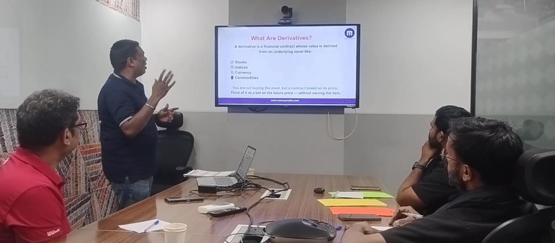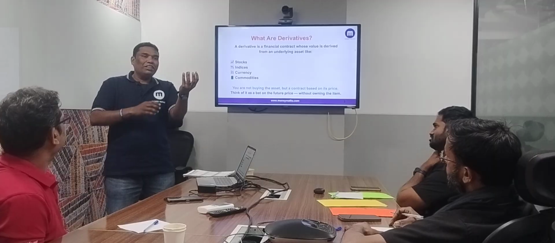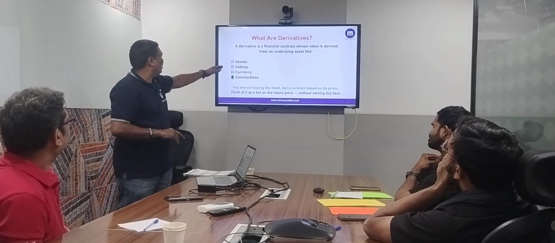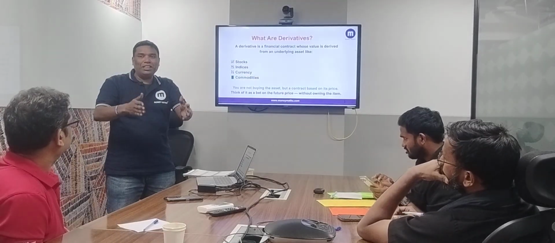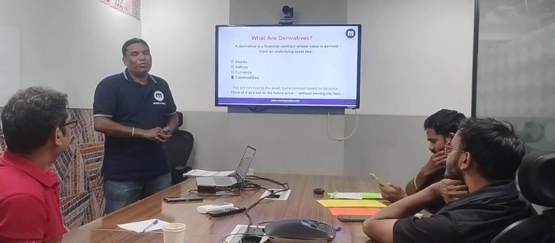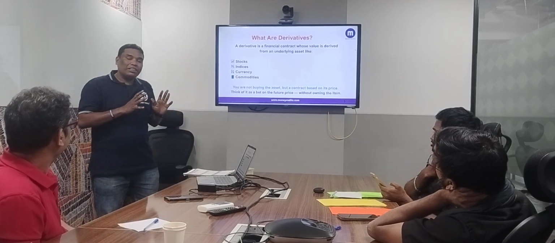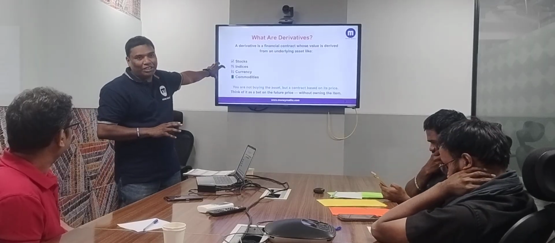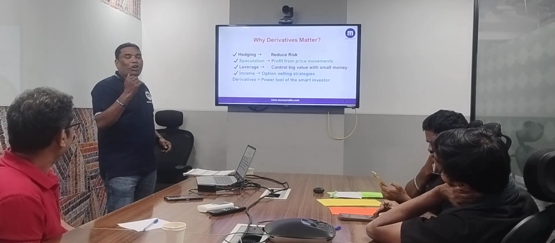A derivative is a financial contract whose value is derived from an underlying asset. As I said, from milk there are derivatives. From the stock market we have derivatives on stocks, and indices like Nifty 50, which is 50 stocks together and has some value. Also mid caps, small caps, currency, and commodities. From these, there will be derivatives in the market. So derivatives are nothing but what comes from these things.